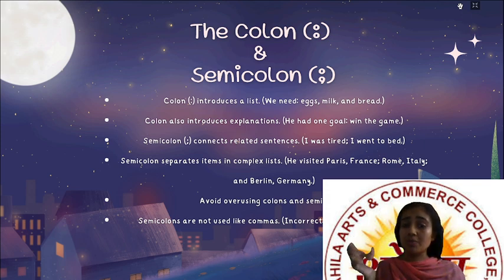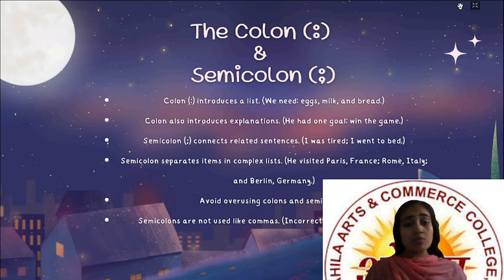So this was all about introducing the explanation. Then the semicolon connects related sentences. For example, I was tired; I went to bed. These two sentences are related to each other, that's why we are putting a semicolon in between.